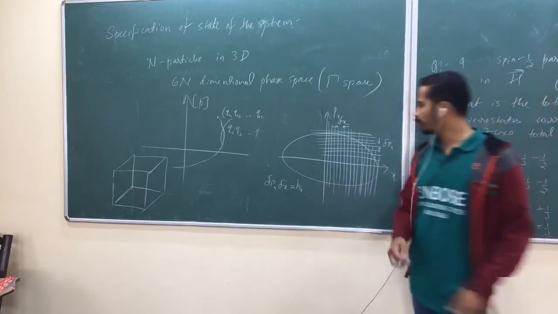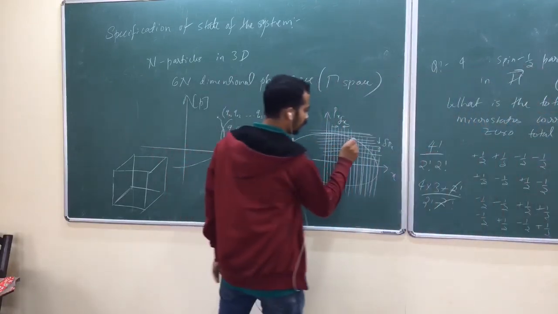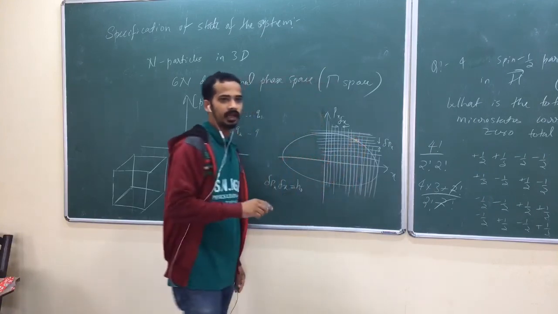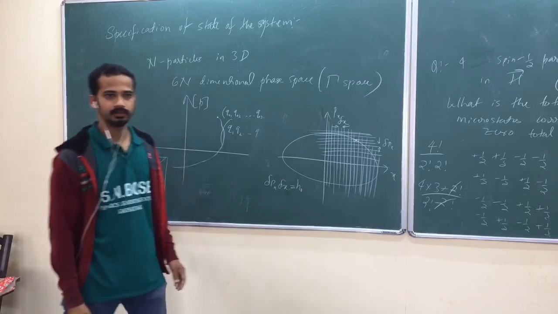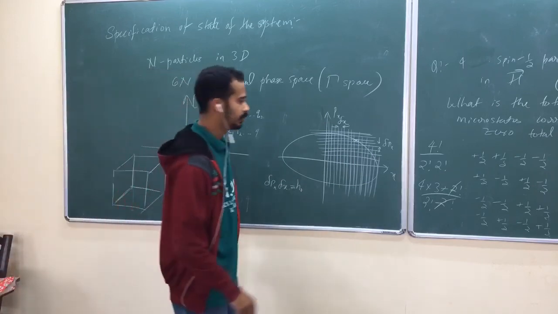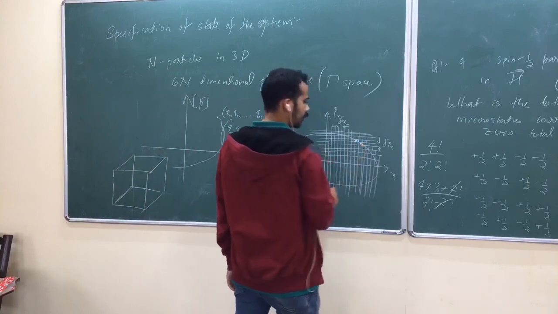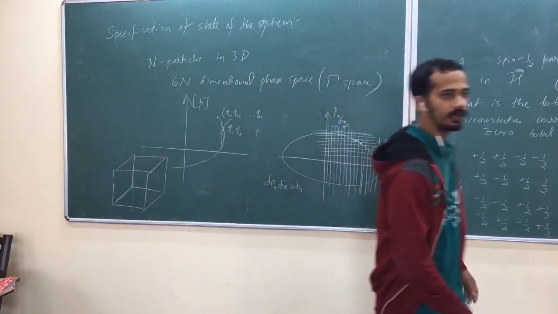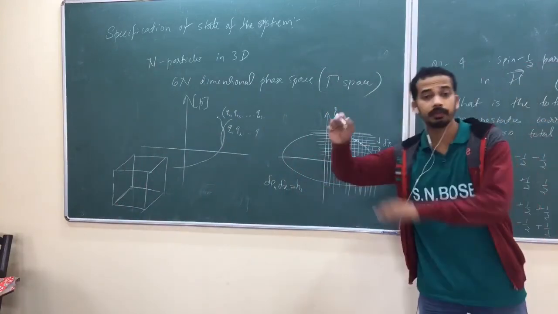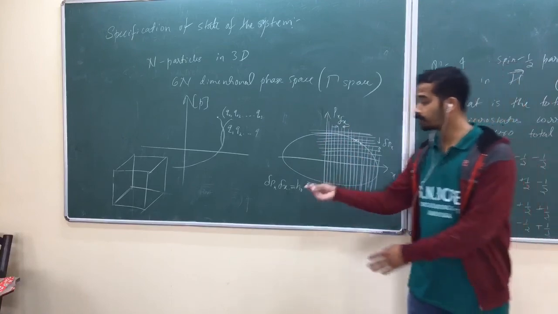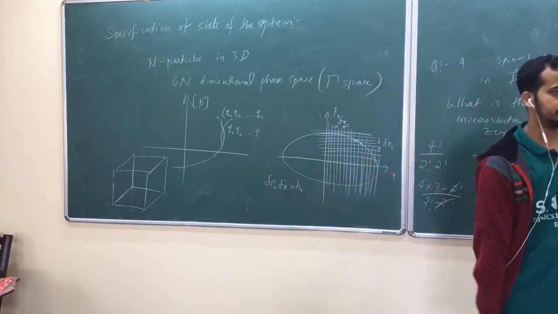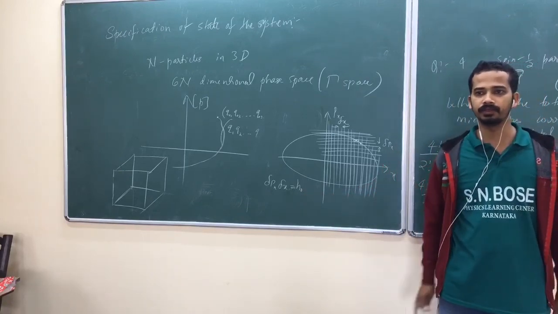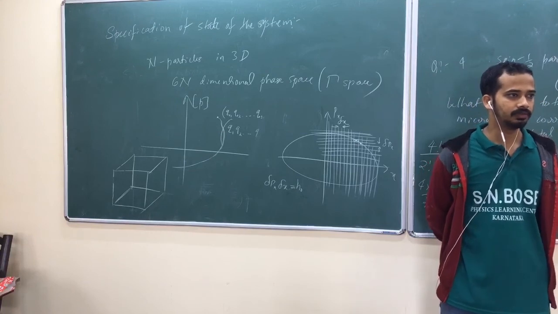Now look here. What I say is, if the particle is anywhere within this area, I count that as one state. That corresponds to one state of the system. If the particle is anywhere here, I count that as another state. To make it countable, h naught is arbitrarily small. You can make h naught as small as possible, but I need some finite h naught. I need to divide that phase space into finite regions so that I can count.